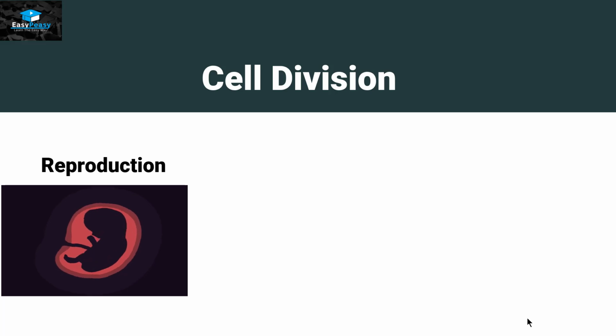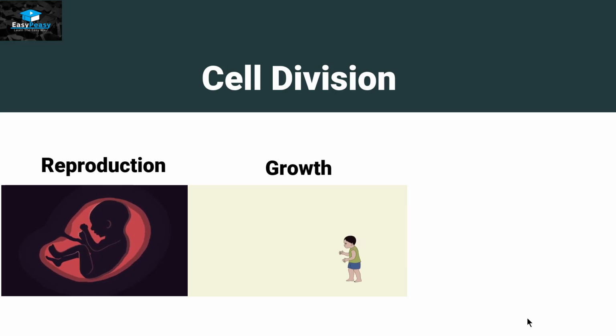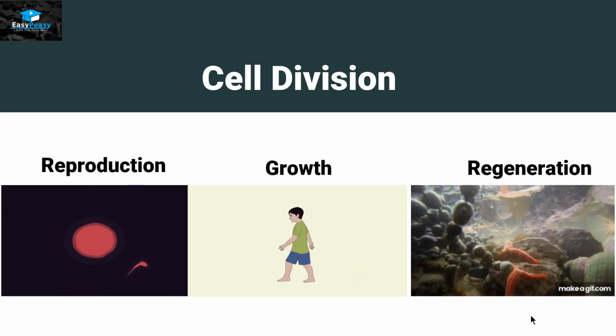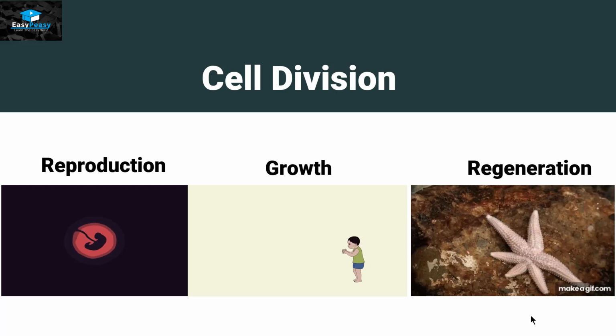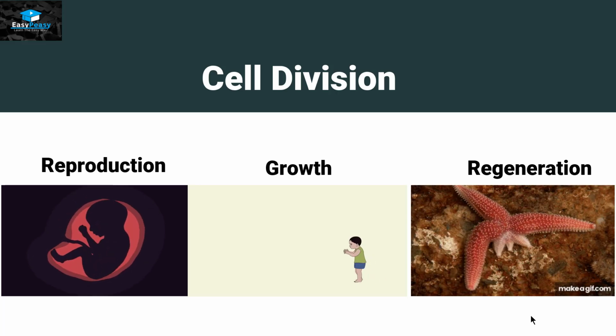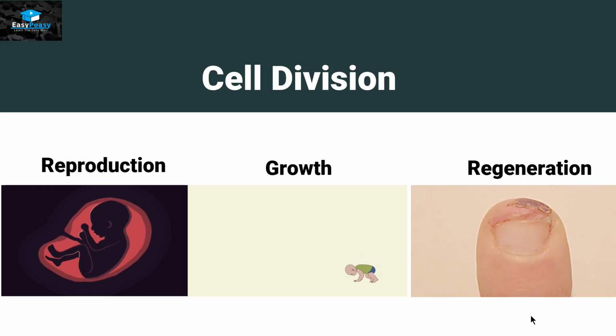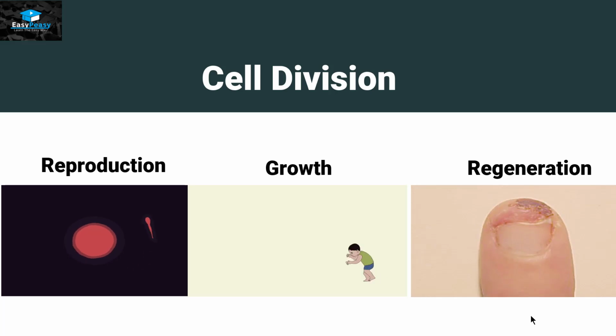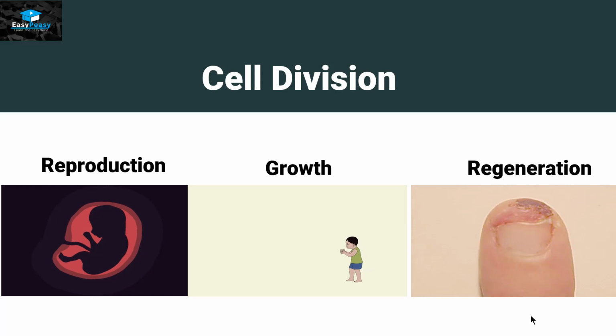The topic that we are going to discuss today is called the cell cycle or cell division and its regulation. Cell division usually occurs for certain events. Reproduction is one of the events when cells divide rapidly to make a new being, or growth of an individual from a baby to an adult, or the regeneration process. Just like here, the starfish is going to cut itself into two pieces and then each piece is going to regenerate itself. Or our hair cells, skin cells and nail cells are constantly regenerating. All these events involve the process of cell division.